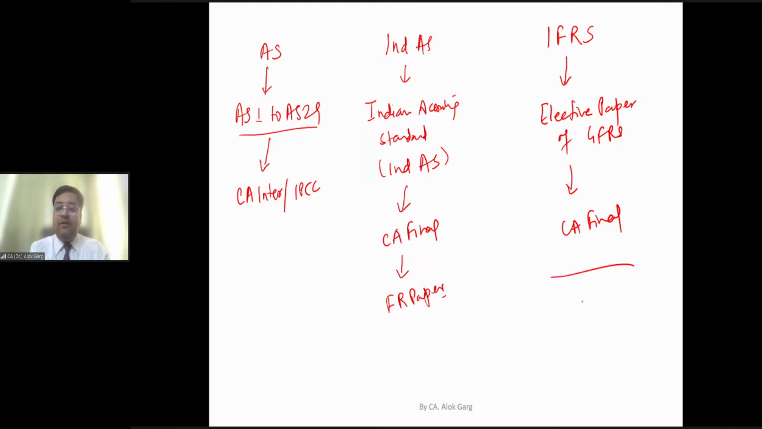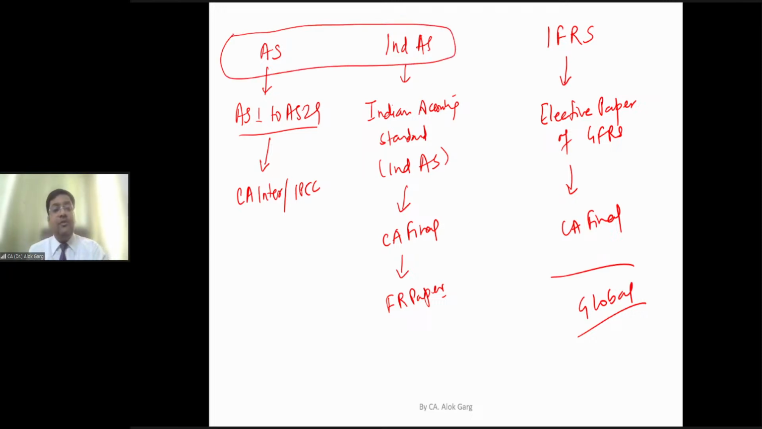So IFRS is global and AS and Ind AS is Indian, right? I hope as far as standards are concerned, you have well understood the structure of AS, Ind AS and IFRS, right? So in this FR paper, we will be talking about Indian accounting standards.